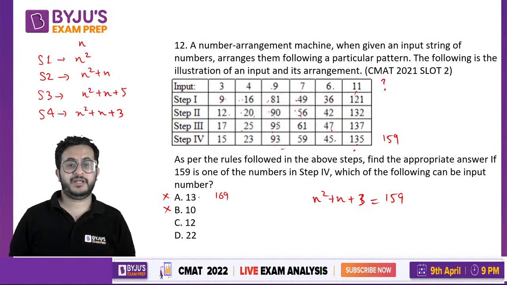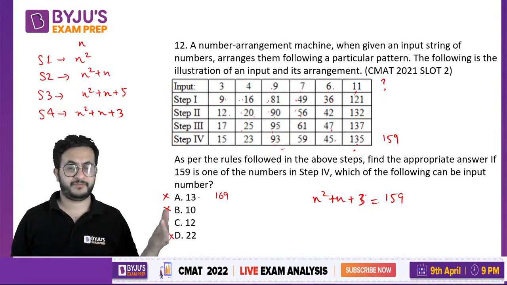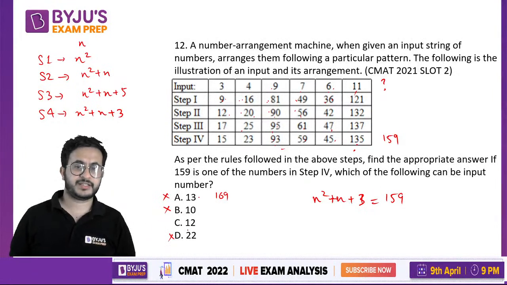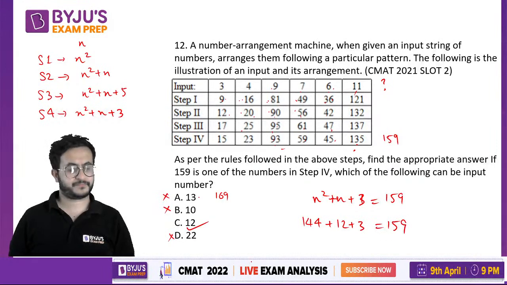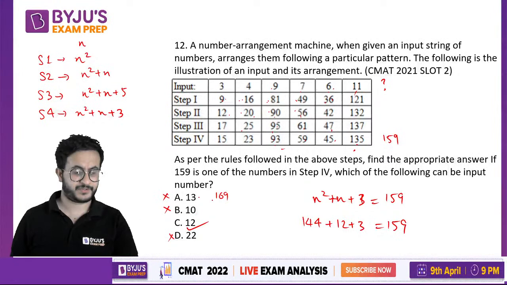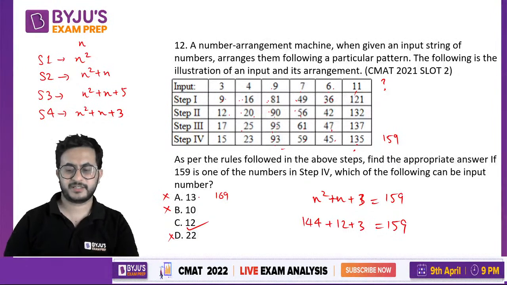22 will be a very large number. When 13 gives above 169, 22 will be somewhere close to 500. So that answer should be 12. Just put 144 plus 12 plus 3, that is 159. So no need to solve, just look at the options, do it the reverse way. So the answer is 12.